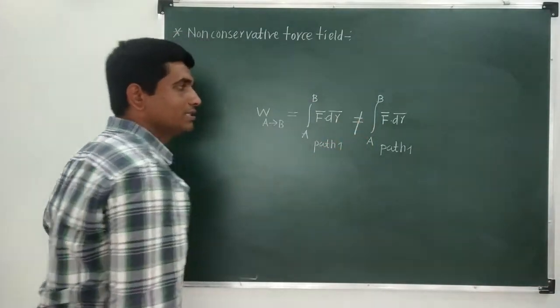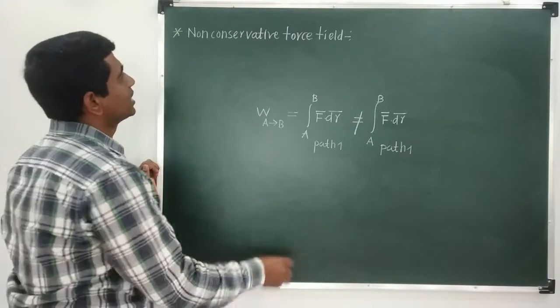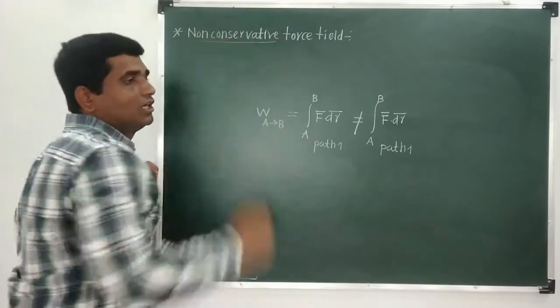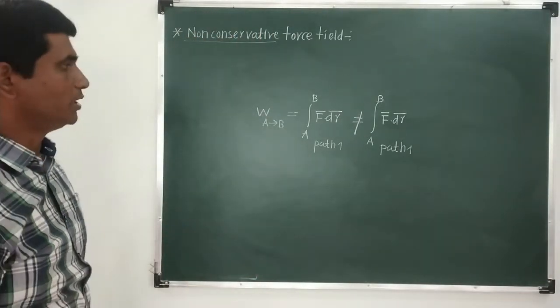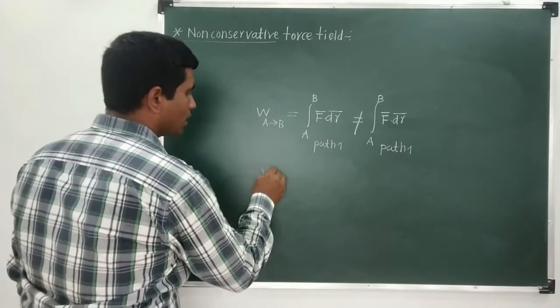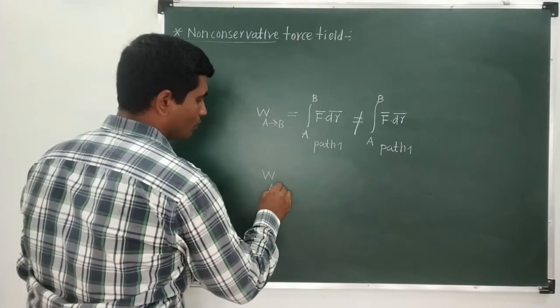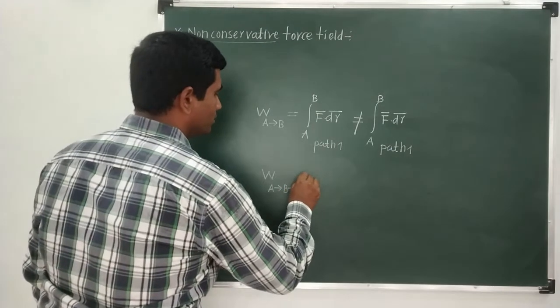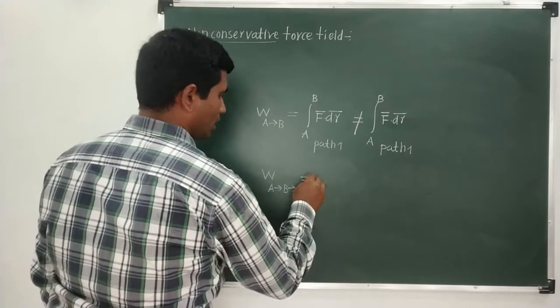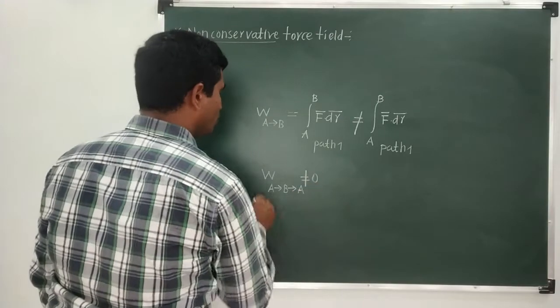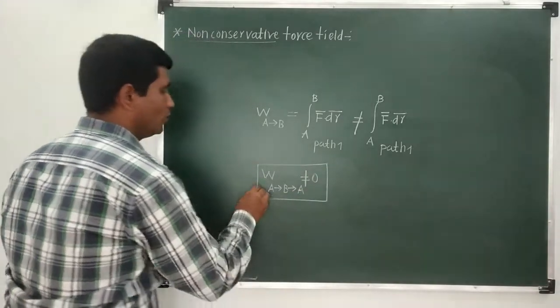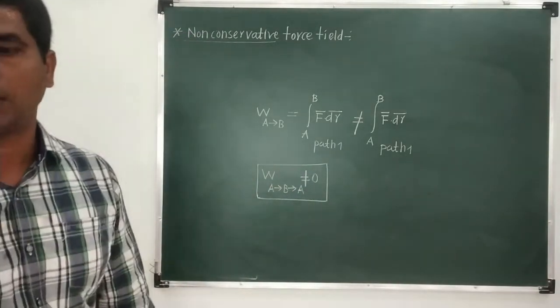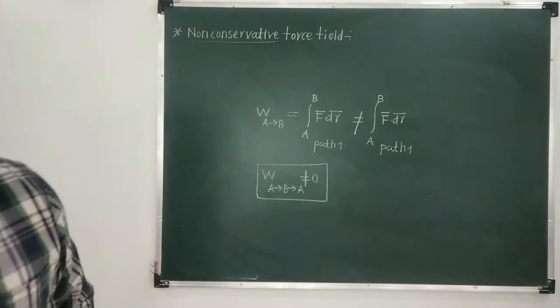If these two work dones are not equal, then such a force field is called a non-conservative force field. Or, if the work done around the trip, that is from A to B and B to A, is not equal to 0, then such a force field is called a non-conservative force field.